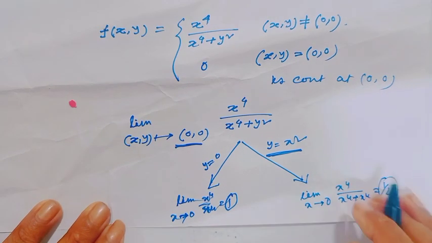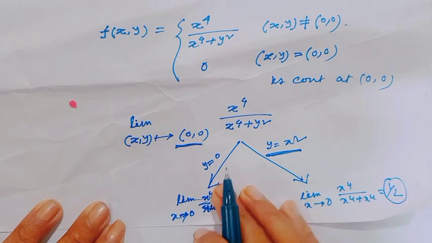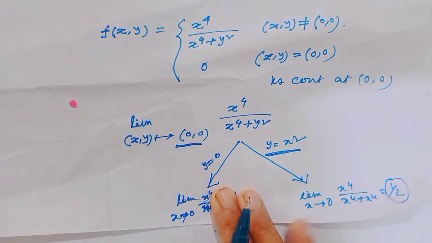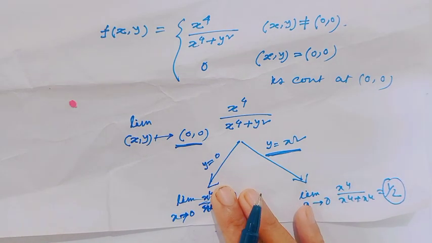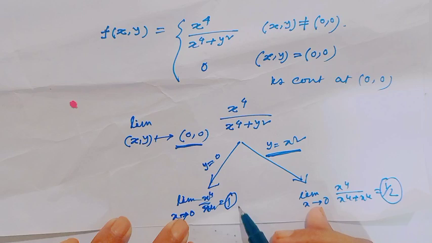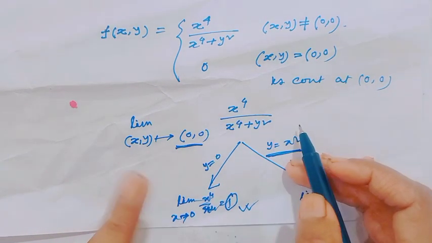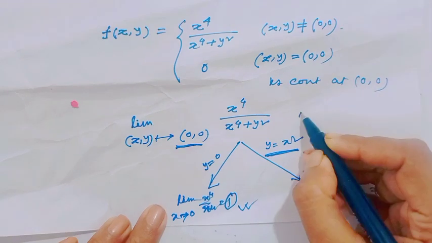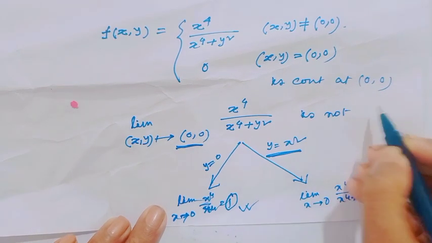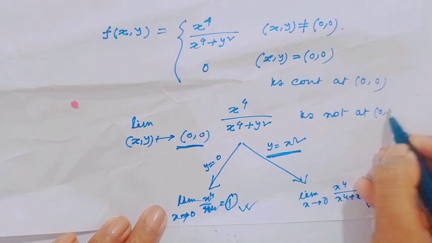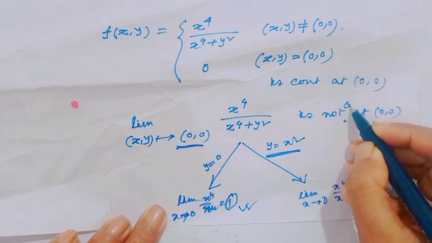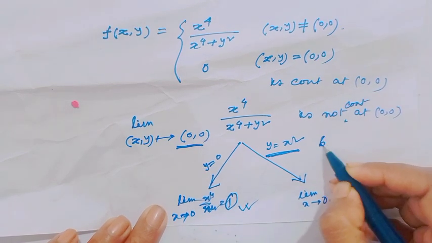That means for two paths which go to (0, 0), we get different values. So we can tell this function f(x, y) is not continuous at the point (0, 0) because the limit does not exist.